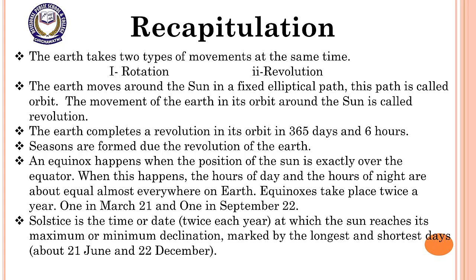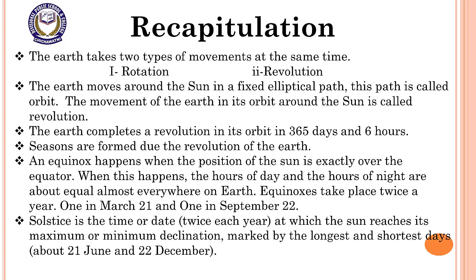Number 4, seasons are formed due to the revolution of the earth. Number 5, an equinox happens when the position of the sun is exactly over the equator. When this happens, the hours of day and hours of night are about equal almost everywhere on the earth.